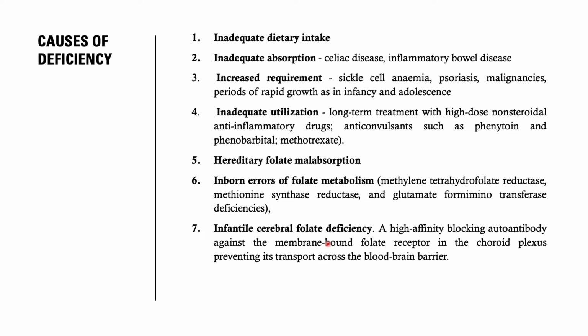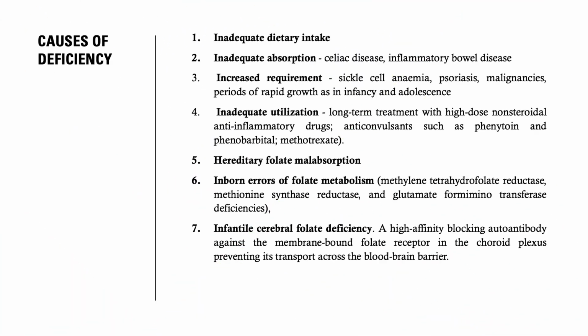It is caused by high affinity blocking autoantibody against the membrane bound folate receptors in the choroid plexus. So what happens in it is that the transportation of folate from blood across the blood brain barrier is disrupted. So there will be deficiency of folate in the CSF.